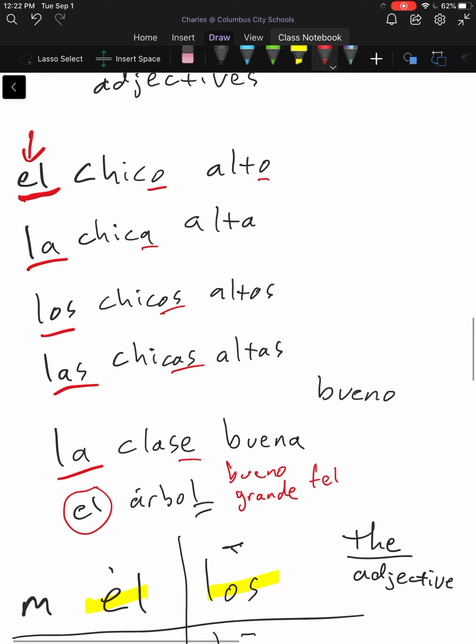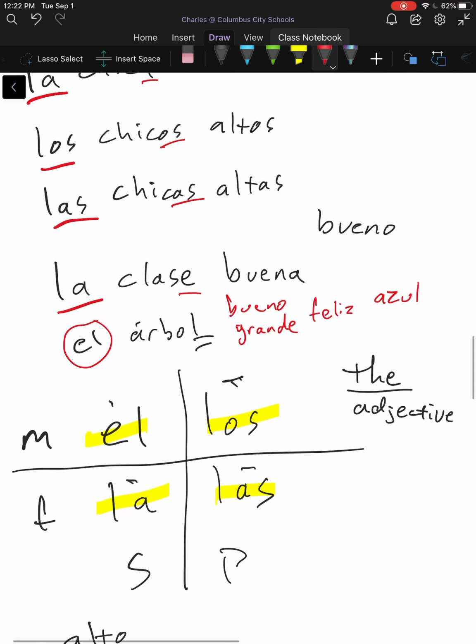Or el árbol feliz, a happy tree. Some of you watch Bob Ross, right? El árbol, a blue tree, azul. Yeah, these are not great examples. But you can see I'm picking the singular, and I knew to pick singular because I looked at El. This is where I go to match my adjectives. Okay, that's it.